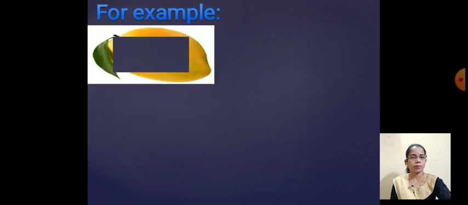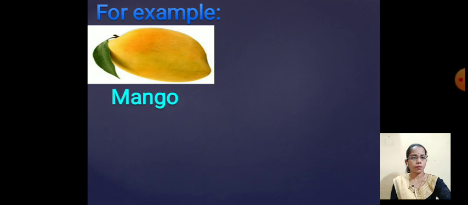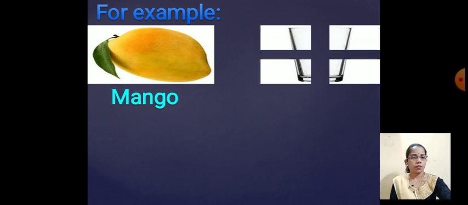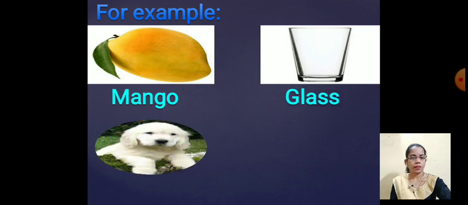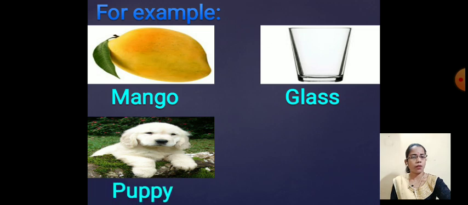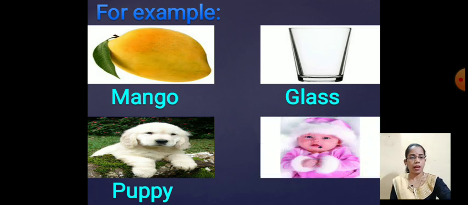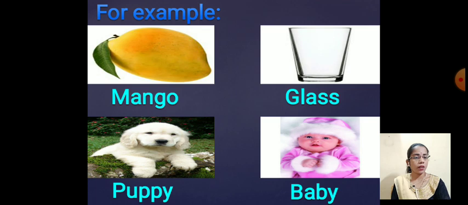Let's see some examples of singular noun. For example, mango. Only one mango is there, so mango is included in the singular noun. Second one, glass. Glass is also one there. Puppy. Only one puppy is there, so puppy is included in the singular noun. And last one, baby. Only one baby is there, so only one person or thing is included in the singular noun.